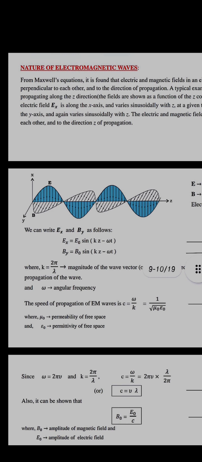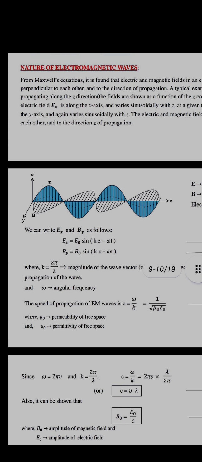So what Maxwell told is that a moving electric field or moving charges will produce a magnetic field. That current, which is the displacement current, is considered so because a moving electric field is said to be a displacement current. This displacement current will be responsible for the production of the magnetic field.